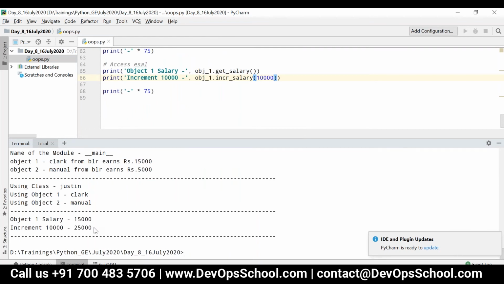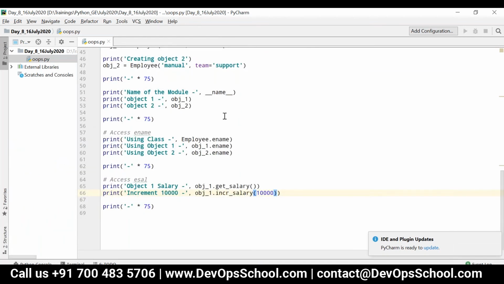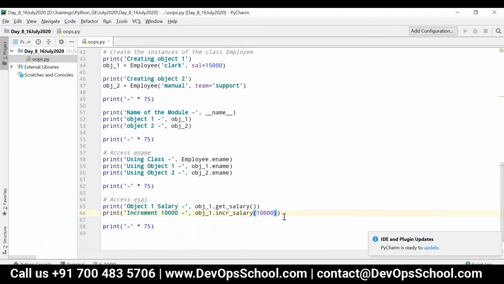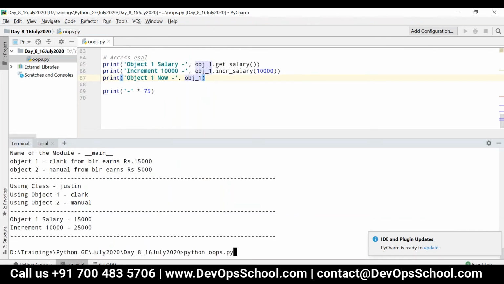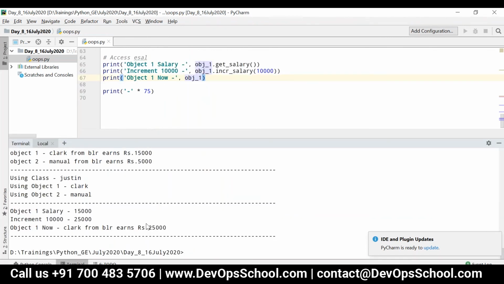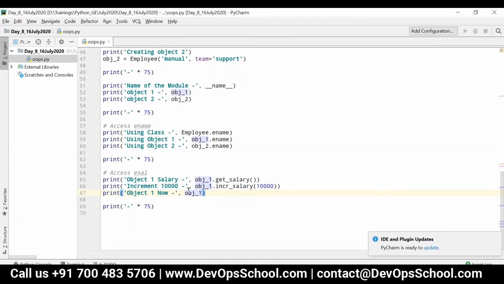So from now on, if you refer that particular variable, for example, I'm just printing object one now, obj_1, now you can see the salary will print 25,000. Before it was printing 15,000. Now it will print 25,000 because we have modified that particular variable.